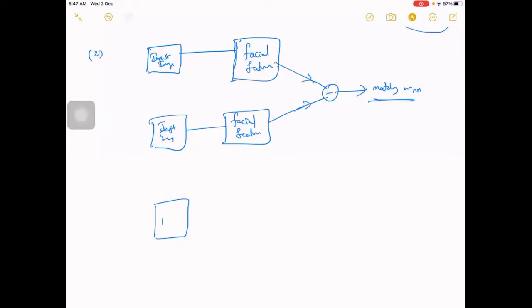Let's use a single image and use a couple of convolutional layers, as well as a ReLU or something like that. I'm not mentioning all, so you have a few layers.